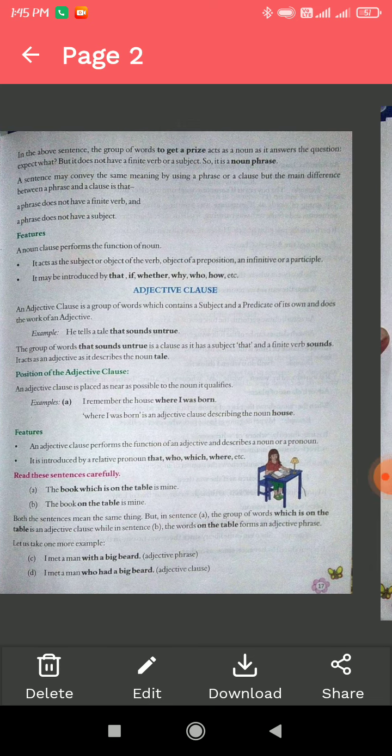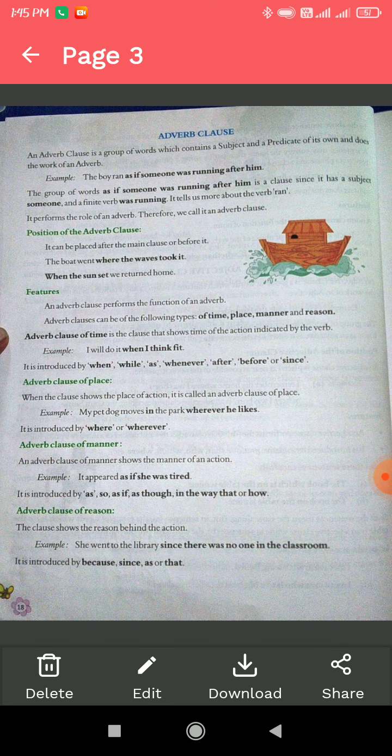Hope you have understood. The last clause is the adverb clause. An adverb clause is a group of words which contain a subject and predicate, but it works as an adverb. The group of words "as if someone was running after him" is a clause since it has a subject, someone, and a finite verb, was running, and it tells more about the verb ran. It performs the role of an adverb, so we call it an adverb clause.